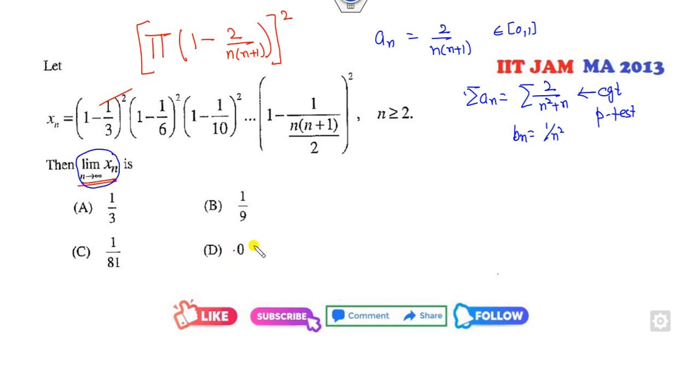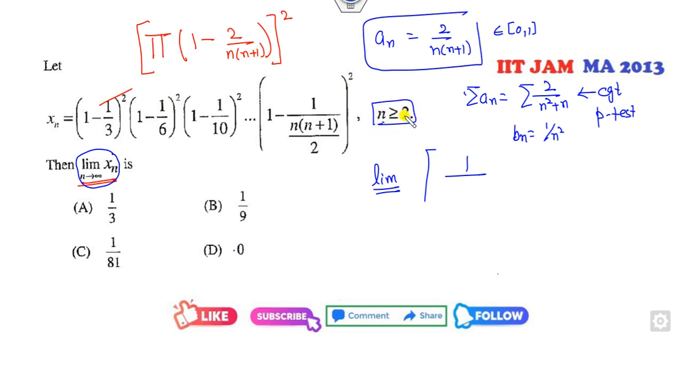So firstly, what is the limit of this? Fine, it's a whole square. What is the a_n? The starting point is 3, so that means n is 2. So I can substitute n as 2, so it will be 2 over 2 into 2 plus 1, and it's a whole square. So it will be 1 over 3, that's 1 over 9 is the right answer.